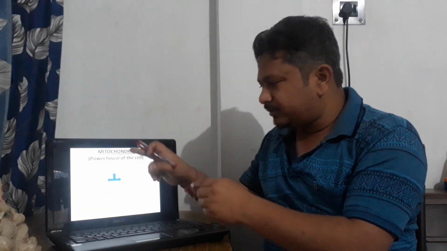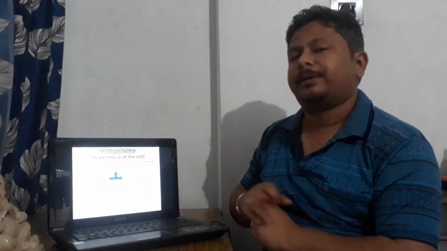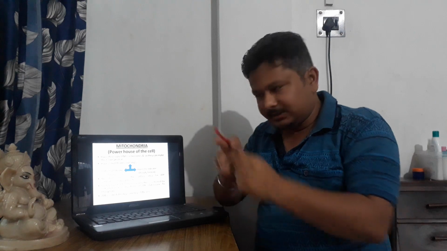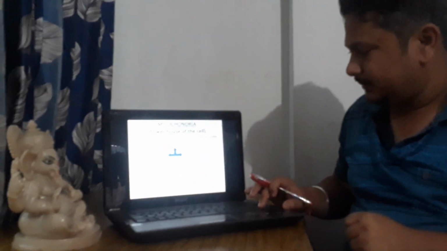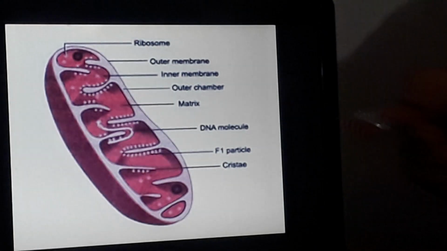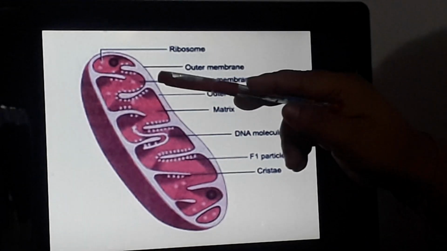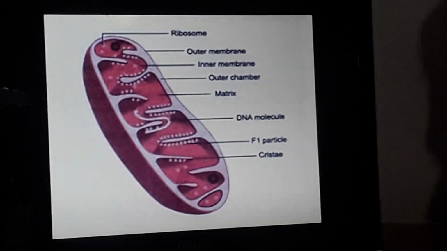Now secondly, if you see the structure of the mitochondria, there are two covers. I'll just take you to the diagram now. In this diagram, you can see there are two covers: the outer part is called the outer membrane, and the inner part is called the inner membrane.